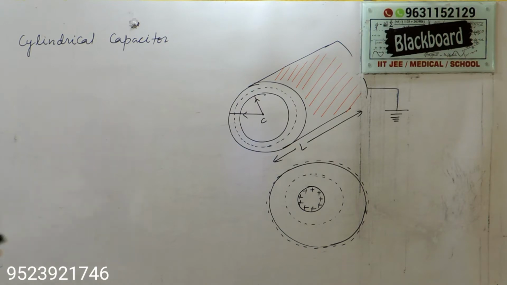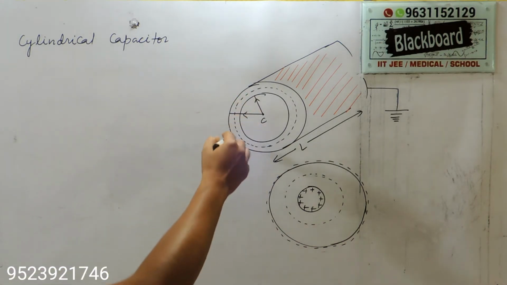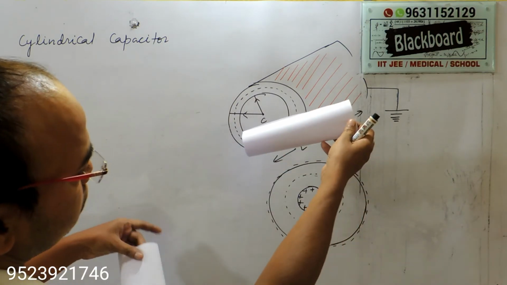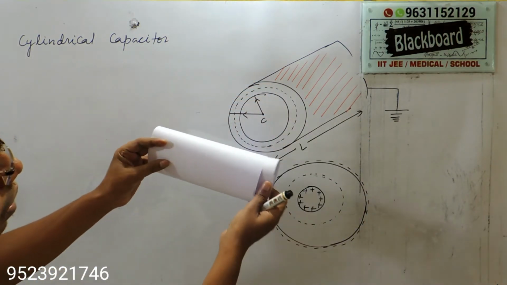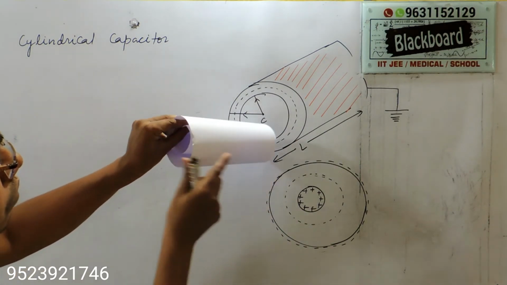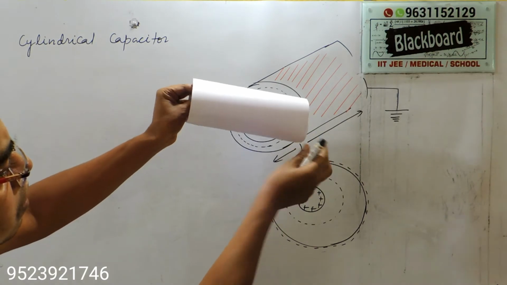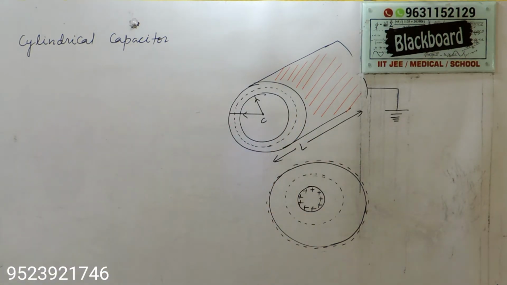Here is the cylindrical capacitor. This is the diagram of a cylindrical capacitor. This is a coaxial system. This is the first cylinder, which is inside, and this is the other cylinder, and both are coaxial. That means your structure will be like this. One is inside, and the second one is outside. And this is the cross-sectional view.